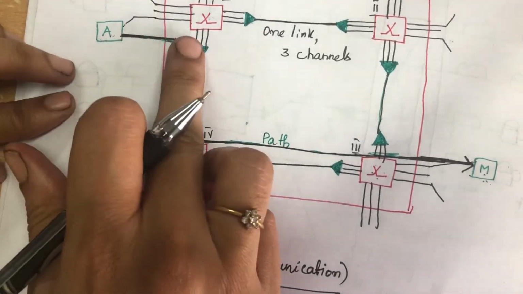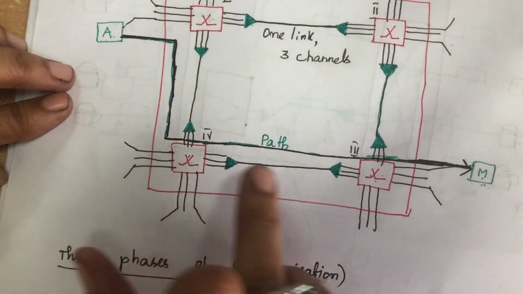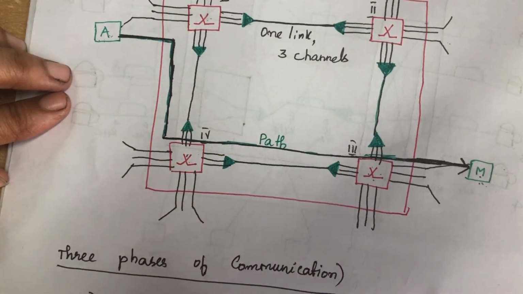The request is sent through switches 1, 4 and 3. This is called connection setup.